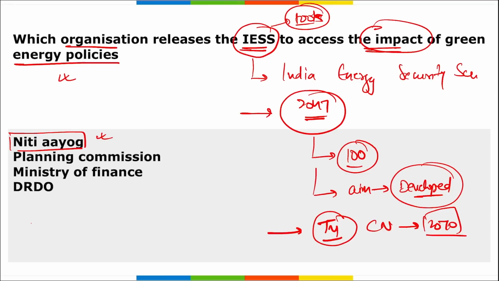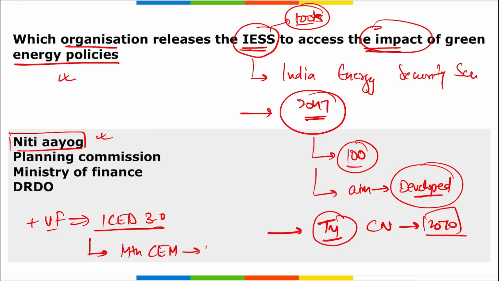Then apart from this, remember Niti Aayog along with Vasudha Foundation have also released ICED 3.0. What is this ICED? India Climate Energy Dashboard 3.0, and this was released during the 14th Clean Energy Ministerial meeting that was held in Goa. Right? And this ICED is the country's first stop platform for a revamped online data center on energy, electric mobility, climate and related economic data sets.